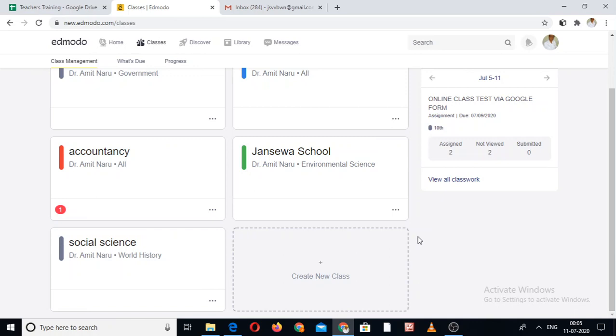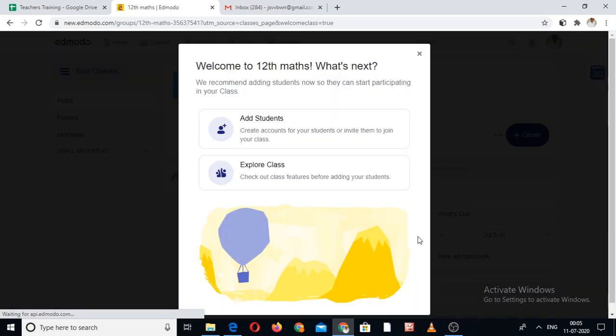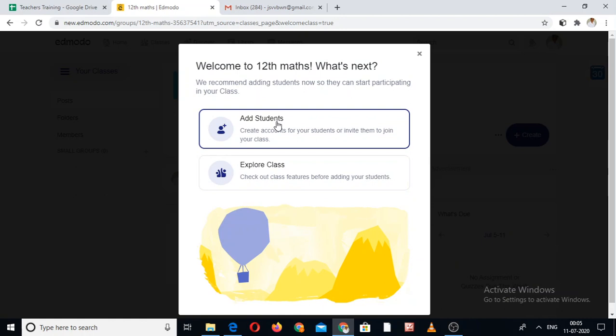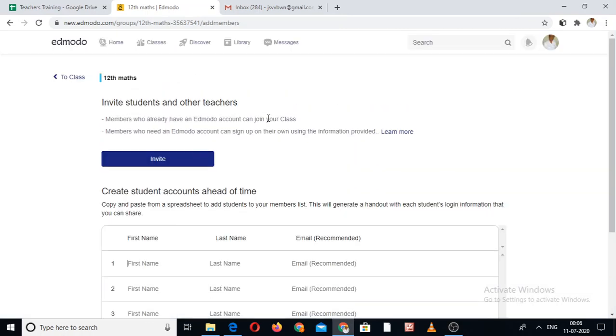So when you create your class, by default this page will open. Why does it open? Very simple. Without students there is no meaning of a class. So once you create a class, it automatically wants some students, at least one student for this class. Unless you include the students, the task of creating the class will not be complete. So we have to go to this one. We add the students, add students.